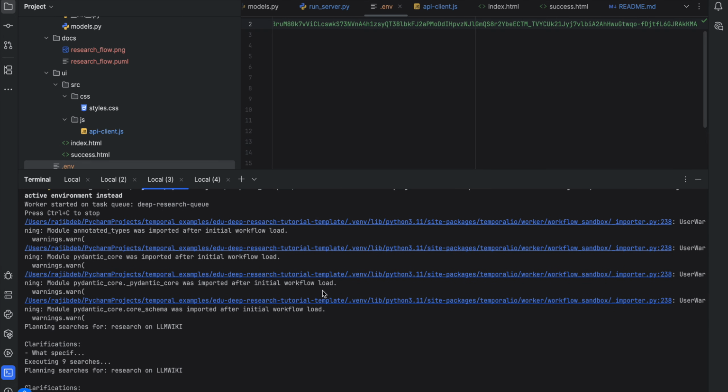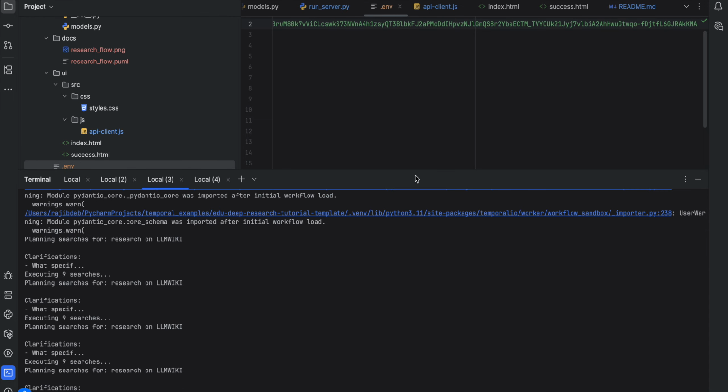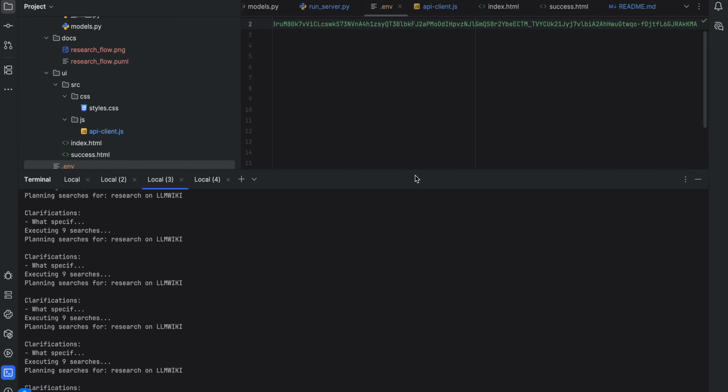So I restarted the worker now, so that the key gets into the env.